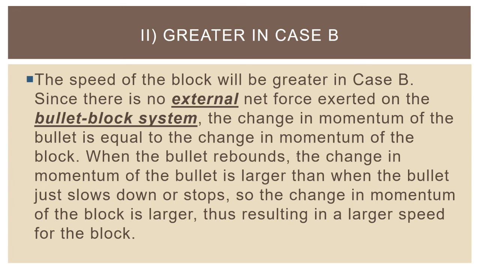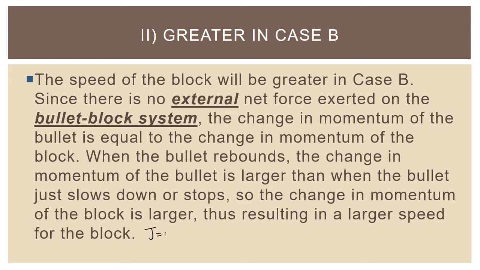Because if you think about the fact that the impulses are equal and opposite here, then you'll realize that when the bullet rebounds, the change in momentum of the bullet is larger than when the bullet just slows down or stops. So the change in momentum of the block is larger, thus resulting in a larger speed for the block. It probably makes sense here to take a moment to explain this. And so I want to do that very quickly before you pause to write this down here.